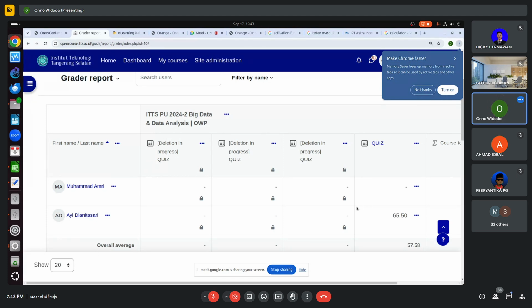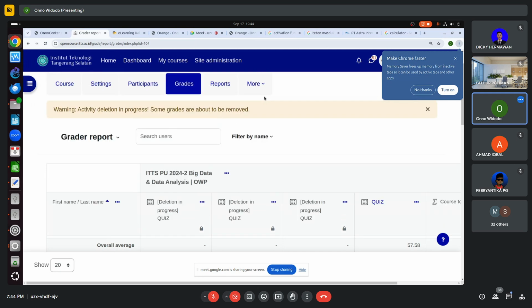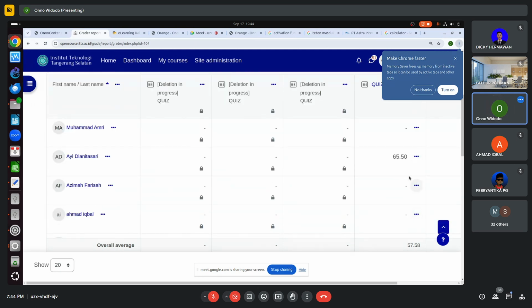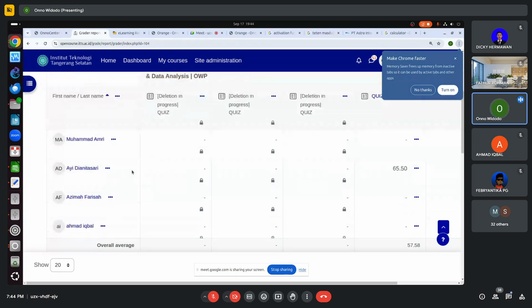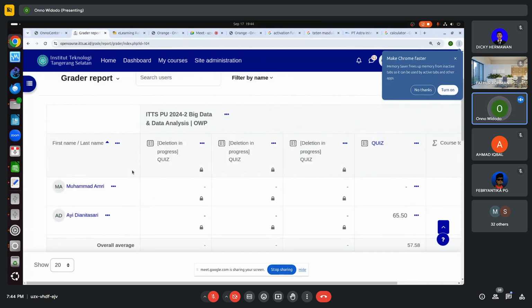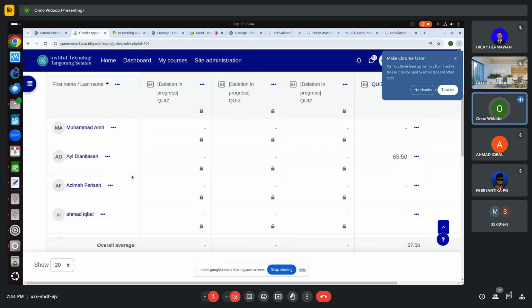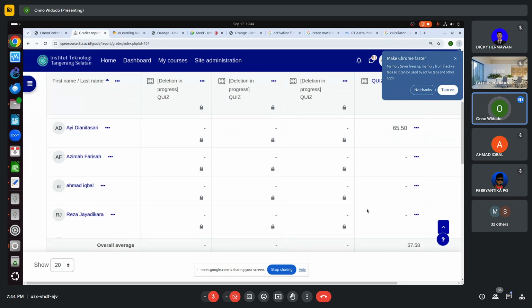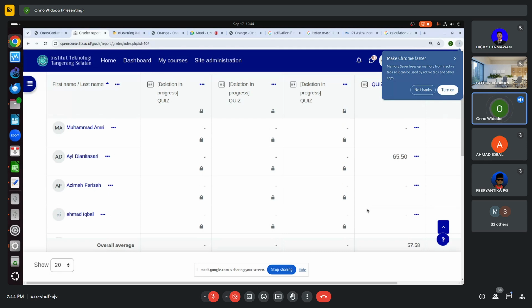No, not barrier. No limitation. You can do the exam as many as you like. Okay. So I will try to email the result of the exam every week to you guys, so you can see your mark. If your mark is not good enough, then do the exam again.